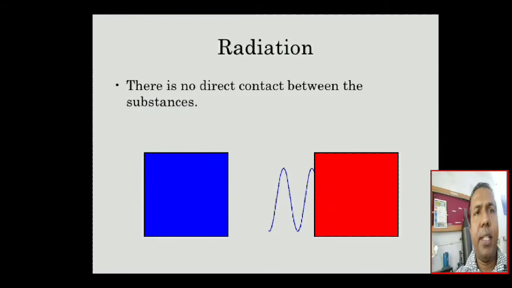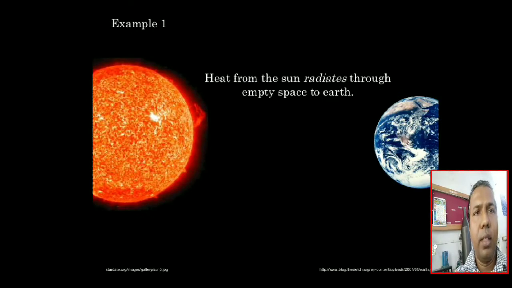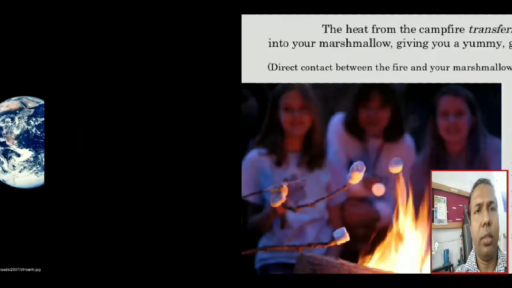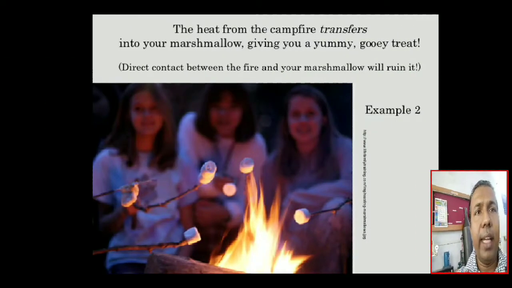There is no direct contact between the substances in radiation. Heat from the sun radiates through empty space to earth. The heat from a campfire transfers into your marshmallow, giving you a yummy treat. So this is also an example of radiation.